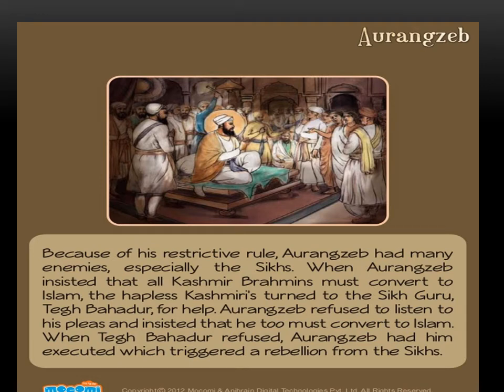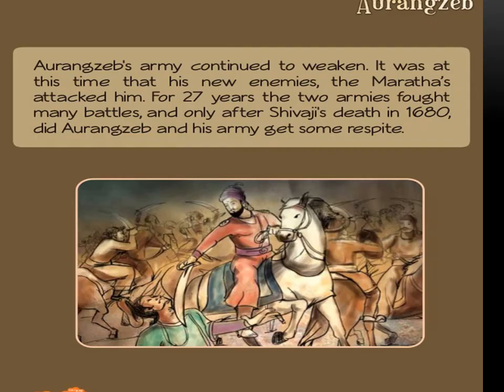Because of his restrictive rule, Aurangzeb had many enemies, especially the Sikhs. Aurangzeb insisted that all Kashmiri Brahmins must convert to Islam. The hapless, or we can say unfortunate, Kashmiris turned to the Sikh Guru Tegh Bahadur for help. Aurangzeb refused to listen to his plea and insisted that he too must convert to Islam. When Tegh Bahadur refused, Aurangzeb had him executed, which triggered a rebellion from the Sikh community. Aurangzeb's army continued to weaken.